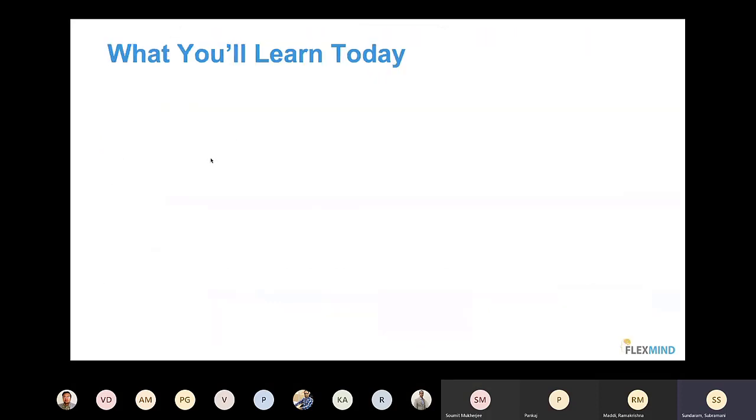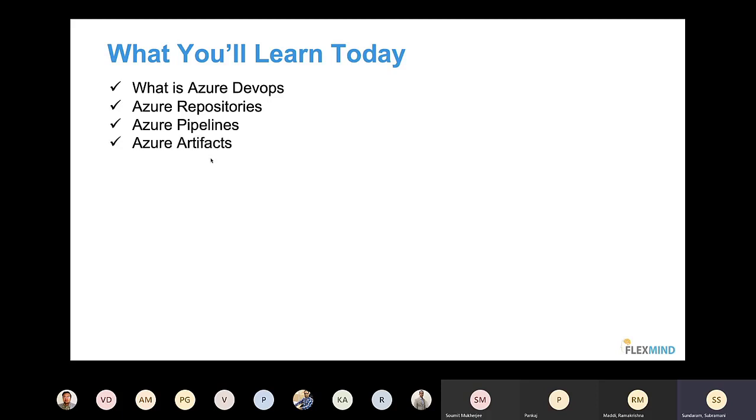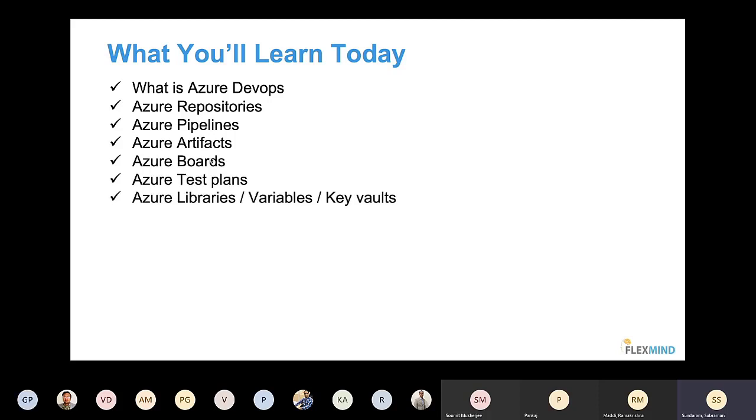Now we'll see what we will learn today and what outputs you will be getting out of this course. First we will learn what is Azure DevOps, and then Azure repositories, Azure pipelines, Azure artifacts, Azure boards, Azure test plans, and then libraries, variables and key vaults of Azure, and then Azure dashboards and Azure wiki.